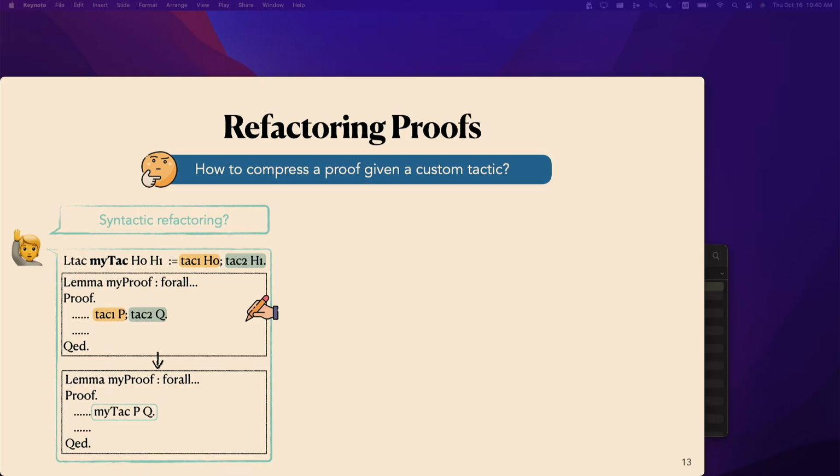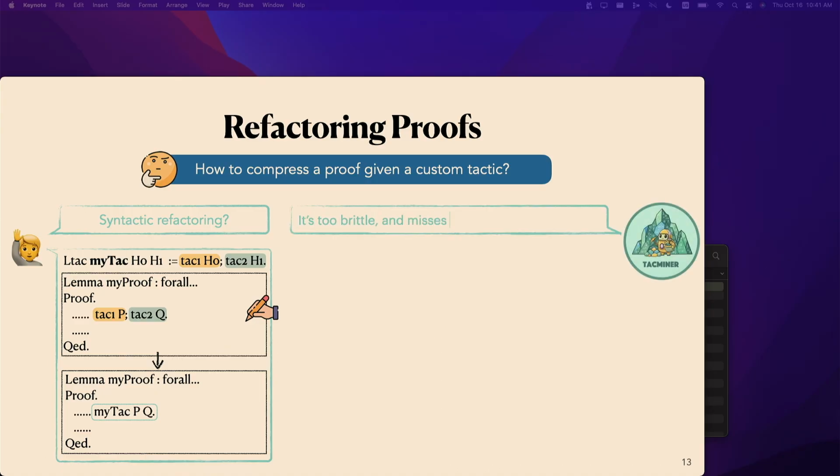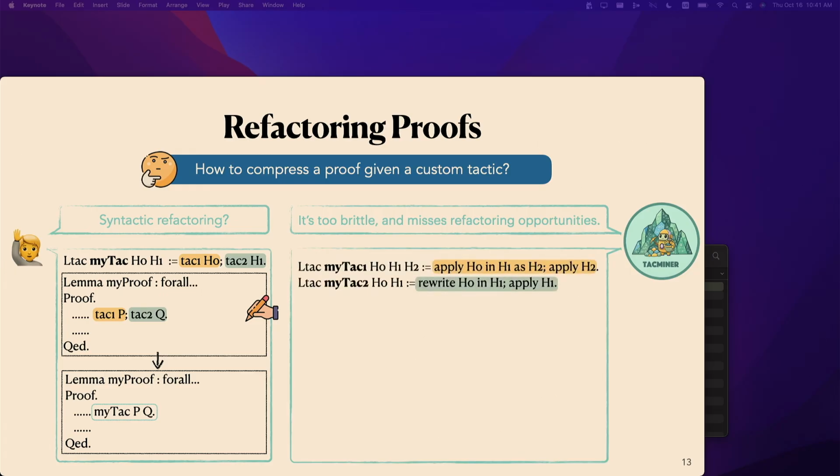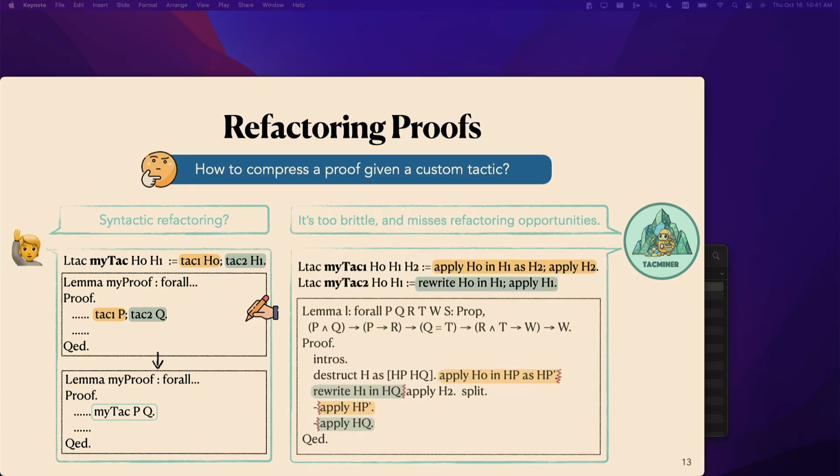However, TacMineR doesn't necessarily agree with this approach, as we think it is too brittle and would miss many refactoring opportunities. For example, here's a counterexample. We can see that all the atomic tactics appearing in the body of the custom tactic are actually present in the proof below. But the problem is they are disconnected. We can see the yellow parts are disconnected, the green parts are disconnected. When this happens, the previous syntactic approach would fail.